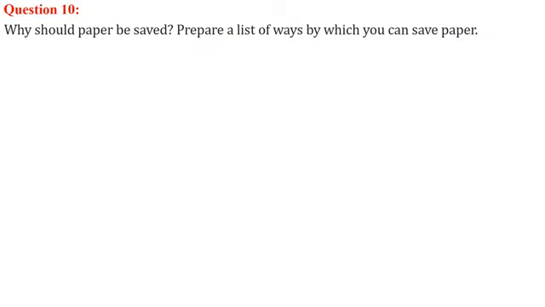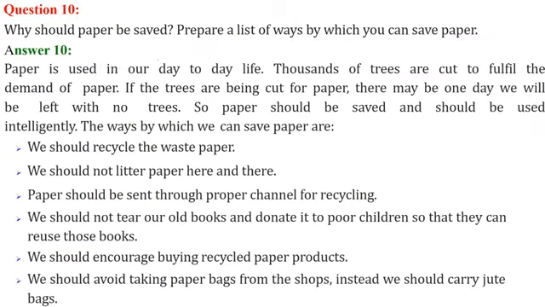Why should paper be saved? Prepare a list of ways by which you can save paper. Paper is used everywhere, whether in your copies as a book, or for writing, or say tissue paper, toilet paper, paper napkin for face, or newspaper. Paper is used everywhere, and paper is produced by cutting trees. So if you cannot reduce the paper usage, then trees are bound to be cut.